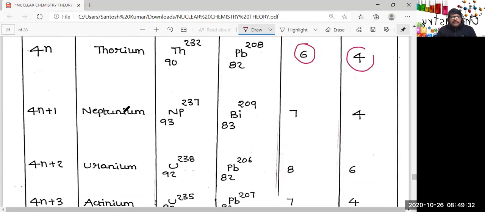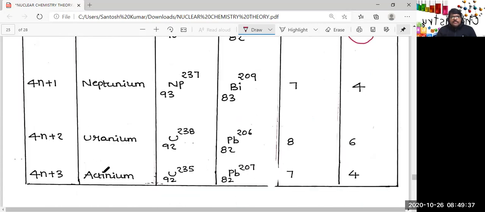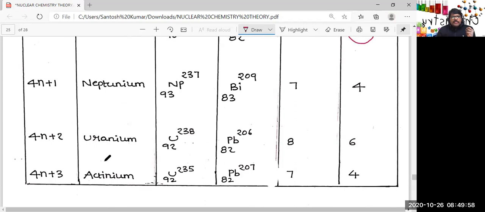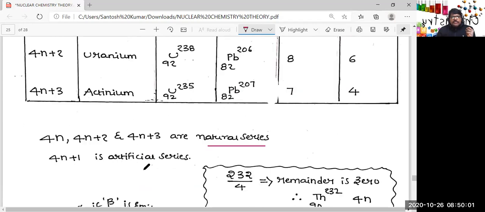Similarly, 4n plus 1, Neptunium series, uranium series, actinium series. So here, the starting nuclide and the last nuclide, number of alpha and beta particles emitted, and this is totally memory based. And most importantly, 4n, 4n plus 2, 4n plus 3 are natural series, so that disintegration is natural, but 4n plus 1 is an artificial series.